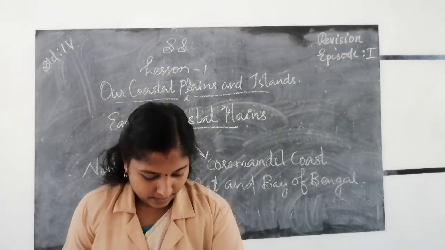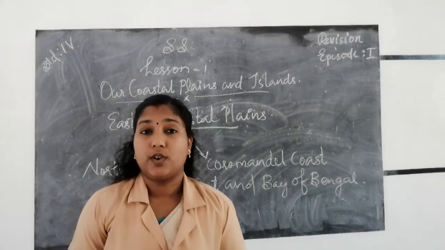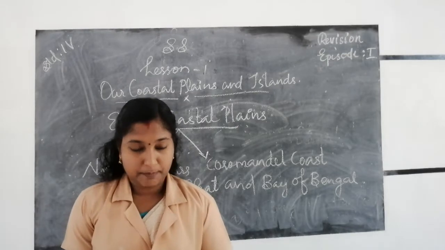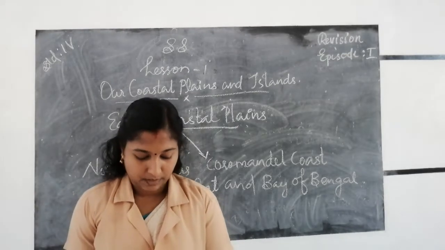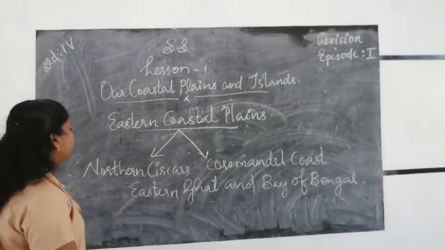Then next we learn about life in the coastal plains. Our coastal plains stretch from Gujarat to West Bengal. First of all, we learn about the state Gujarat.